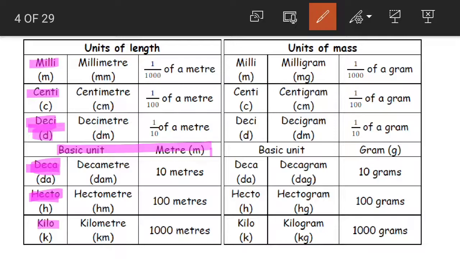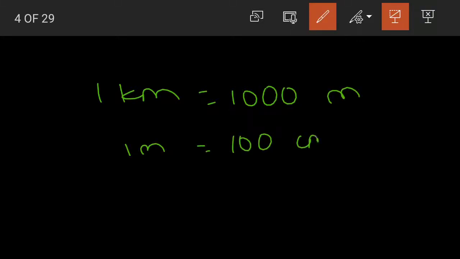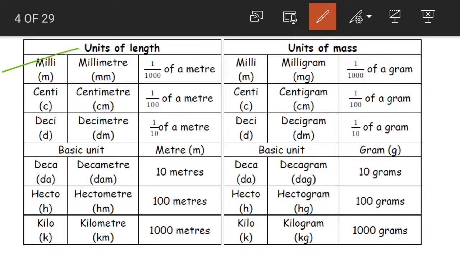If you remember this chart as it is, children, it will be easier for you to write these values. Like for example, how much is 1 millimeter equal to? How much is 1 centimeter equal to? How much is 1 decimeter equal to? Yes, you'll also have to learn that, right? In previous standards, you have learned that 1 kilometer is equal to 1000 meters and 1 meter is equal to 100 centimeters. Only this is what you have learned. Now we have so many new terms such as the millimeter, decimeter, decameter and hectometer.